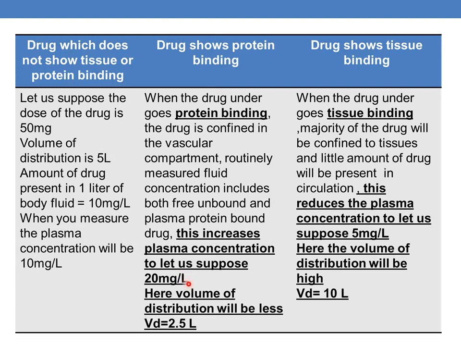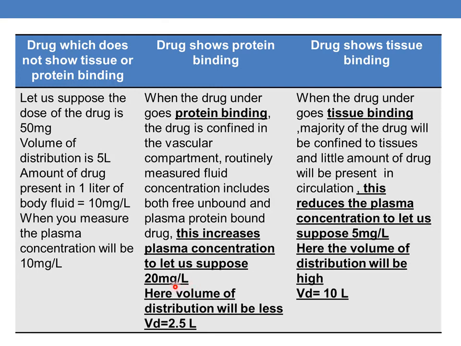As we have discussed earlier, volume of distribution is not a real value, it is just a proportionality constant. It establishes a relationship between amount of drug in the body and plasma concentration.